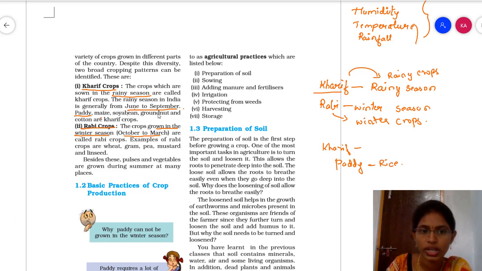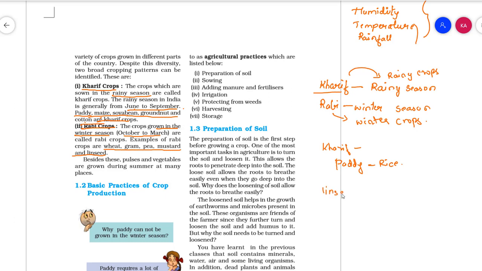And maize, soybean, groundnut, cotton, all these are kharif crops. Examples for the rabi crops are wheat, gram, pea, mustard and linseed. Here linseed is what we call masoor dal, right? You know the masoor dal, that masoor dal is nothing but linseed. Okay, so this is about kharif crops and the rabi crops.